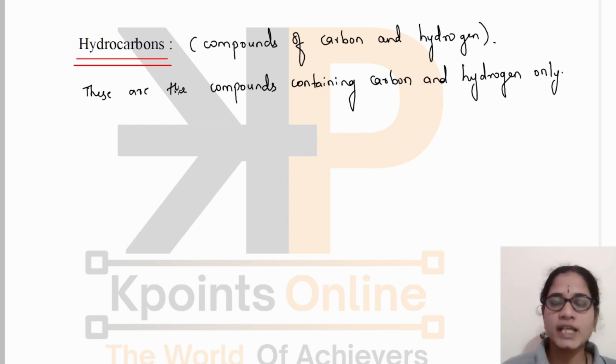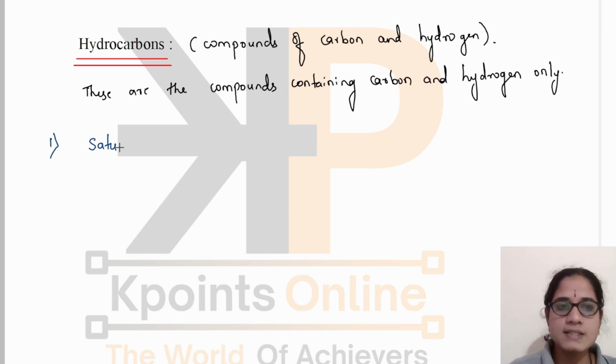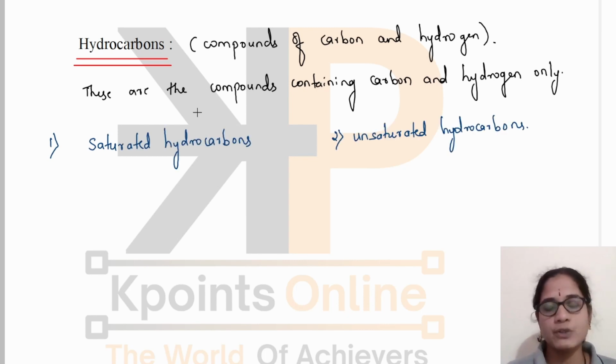Among the hydrocarbons, we will see different classes. There are basically two kinds: saturated hydrocarbons and unsaturated hydrocarbons. In saturated hydrocarbons, there is only a carbon-carbon single bond between the carbon atoms.